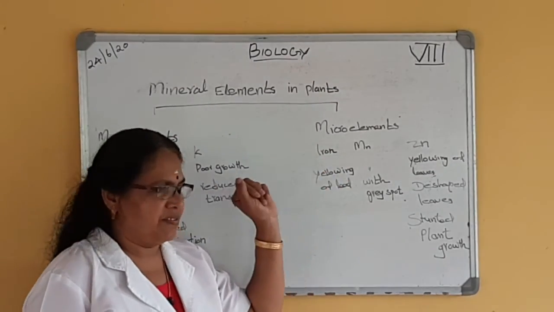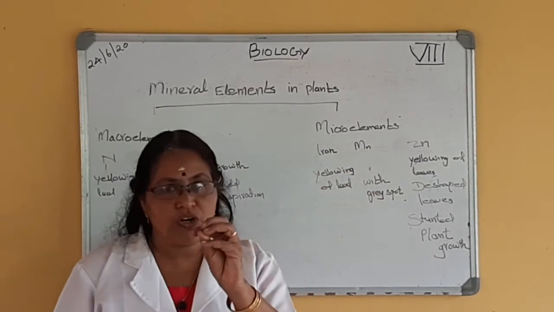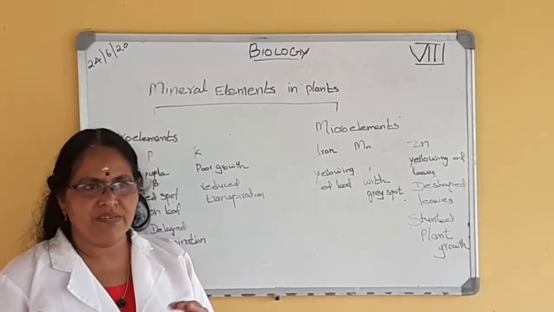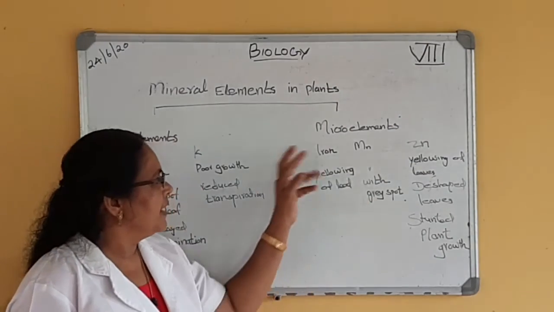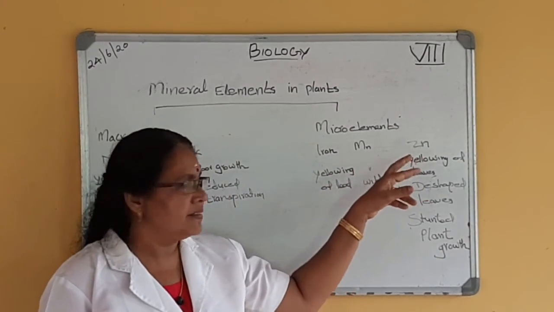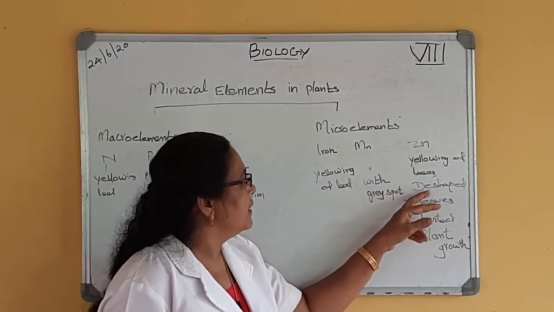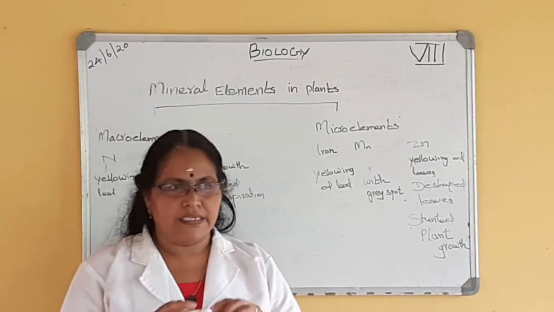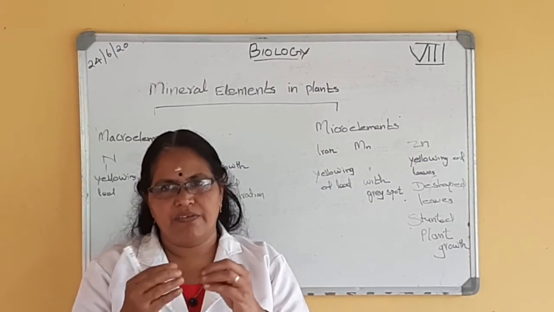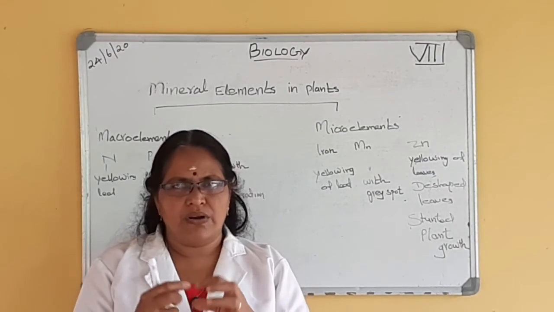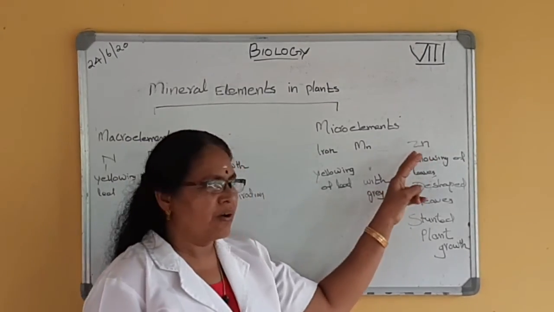Next one, manganese. Manganese causes yellowing of leaf with grey spots on the leaf. Yellowing of leaf takes place, along with some grey spots we can see on the leaf. And the next one is zinc. That is another element. Zinc also causes yellowing of leaves. Deformed leaves. The shape of the leaf will not be proper. They become small, crumbled or shrunken like that. So that is due to the lack of zinc.